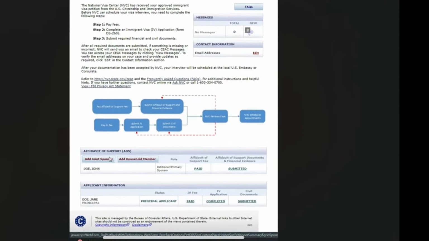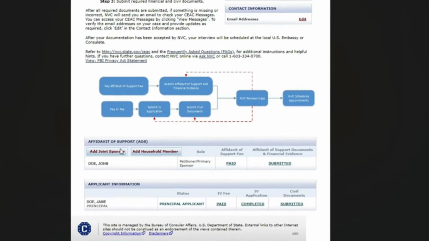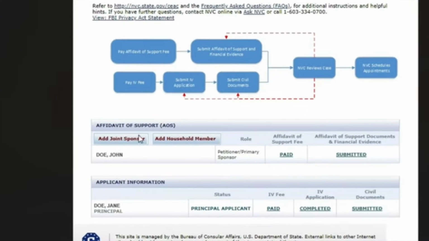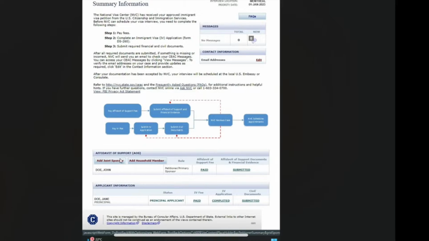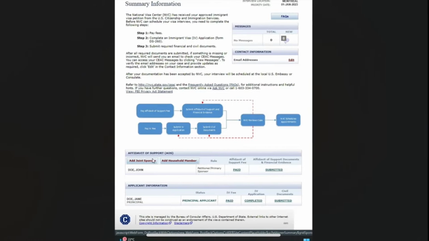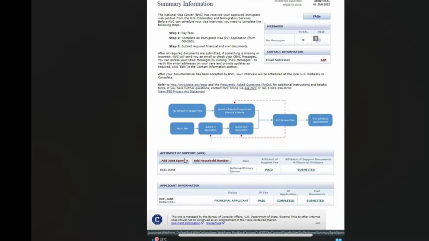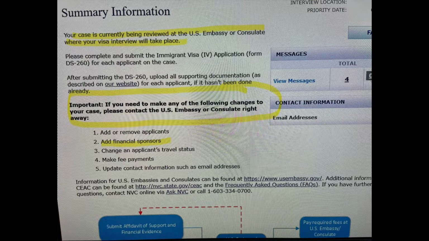However, upon logging in, you will notice that you no longer have access to the Add Joint Sponsor button or Add Household Member button, meaning you do not have the capability to add your joint sponsor to your case. Instead, on your home page, you should see this summary information that says that your case is currently being reviewed by the embassy because you have an upcoming visa interview.